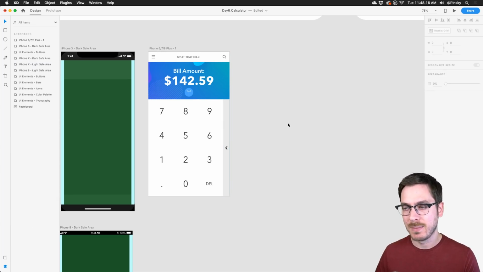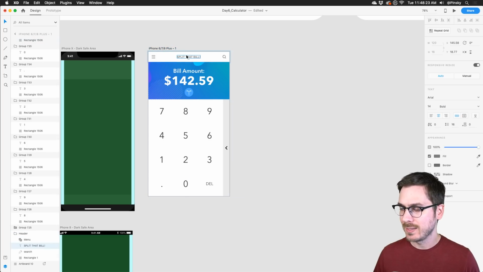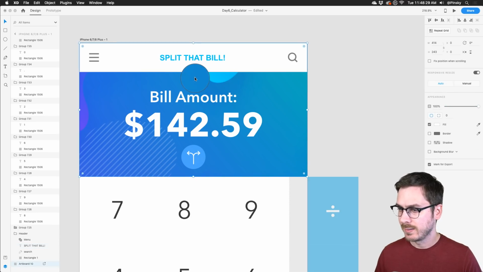All right, so now let's go ahead and animate this thing. Let me show you how you can animate an interaction like this when you click on something like the little sidebar. So I'm going to duplicate this artboard, but before I do that, this is bothering me a little bit. This should be some sort of blue. So I'm just going to grab my eyedropper tool. That looks better.